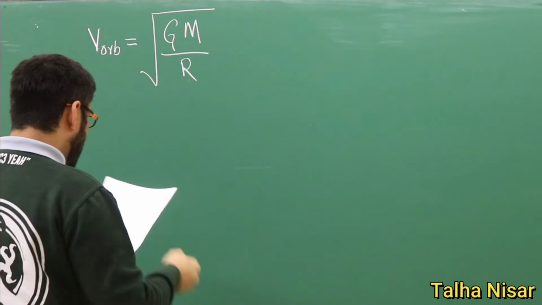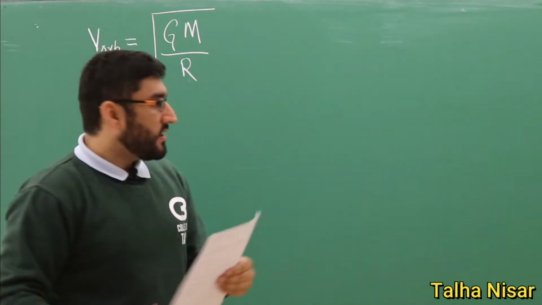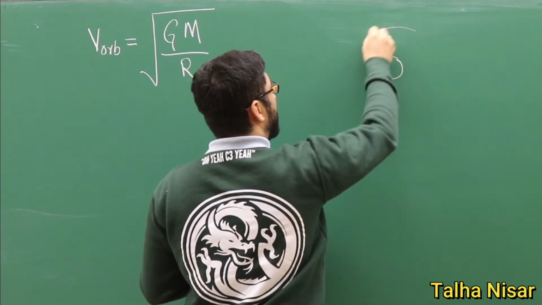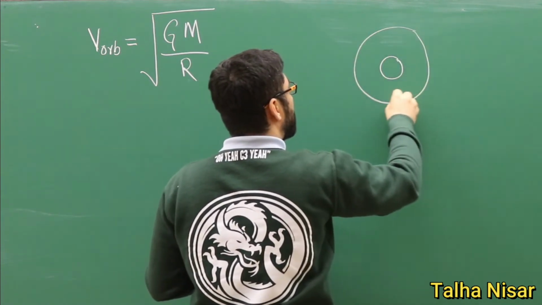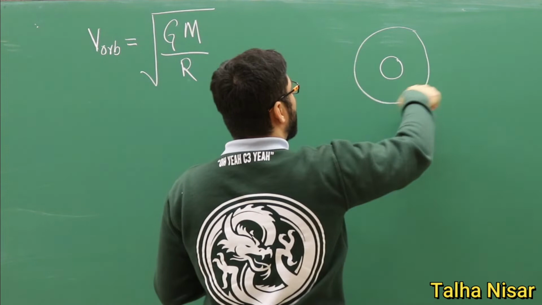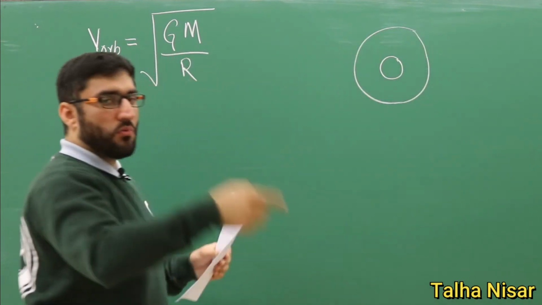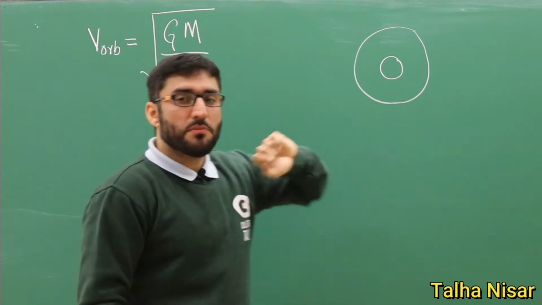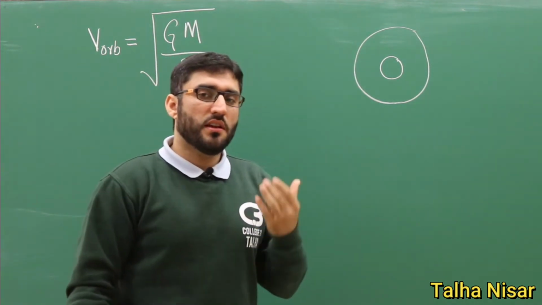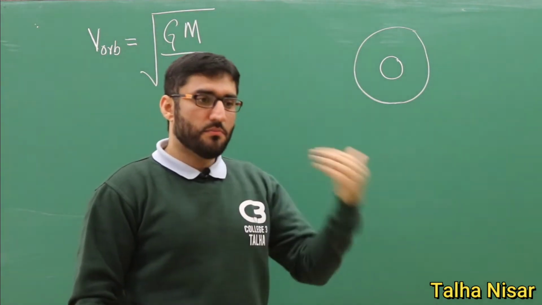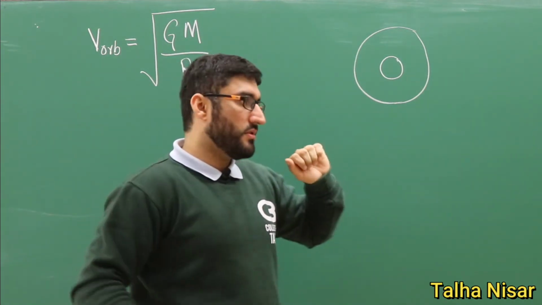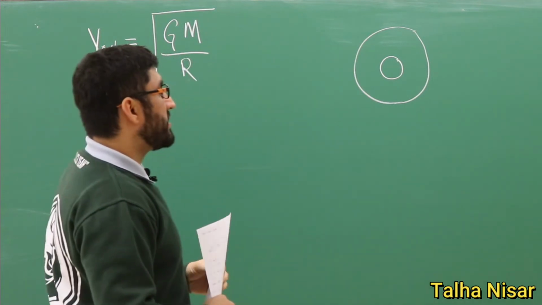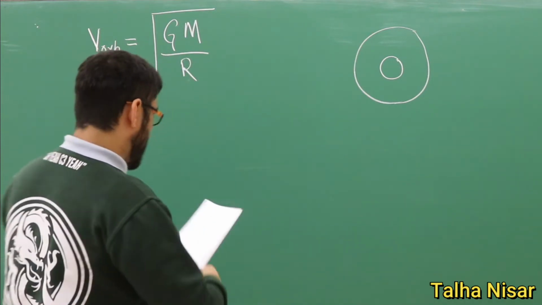We have, for example, the Earth, and then we have the International Space Station, which is revolving around the Earth. And this International Space Station is much closer to the Earth than the Moon. The Moon is far away from the Earth. And we want to know what the orbital velocity is in this case and what the time period is.